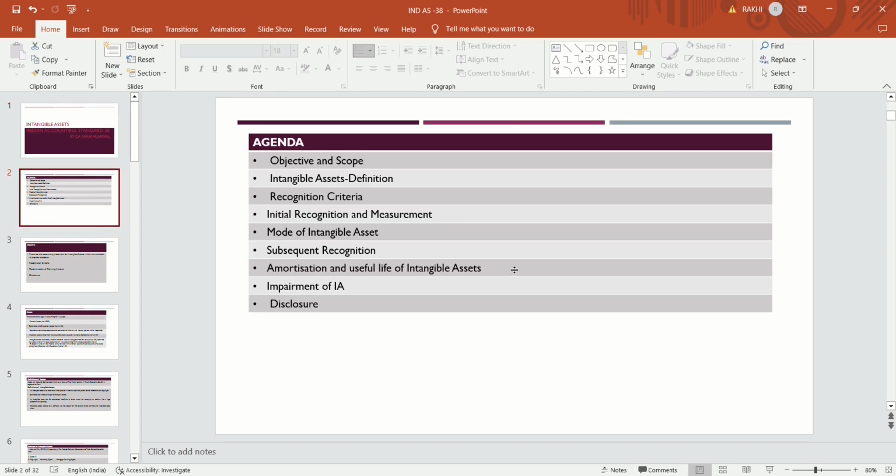Firstly, we will discuss the agenda of the standard. What we will discuss today is the objective and scope of intangible assets. What do you mean by intangible asset? That is very important, the definition of intangible asset.